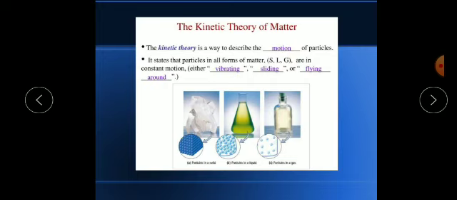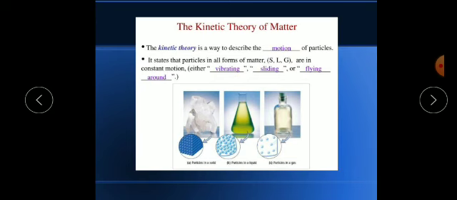Now the kinetic theory is a way to describe the motion of particles. Particles never remain at one place. They are always in random motion. So it states that particles in all forms, whether solid, liquid or gas, are always in constant motion, either vibrating, sliding or flying around. Always remember that according to the kinetic theory, molecules are always in constant motion.